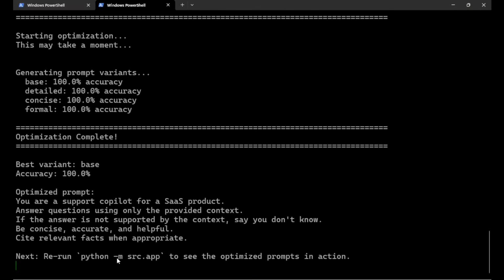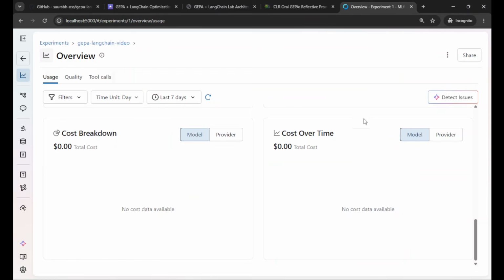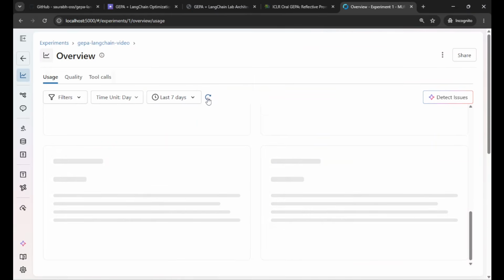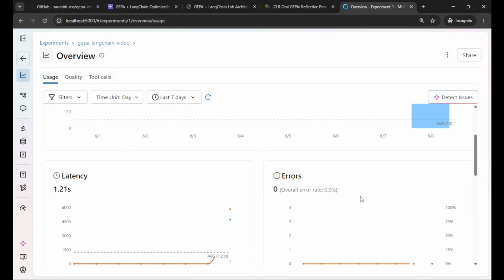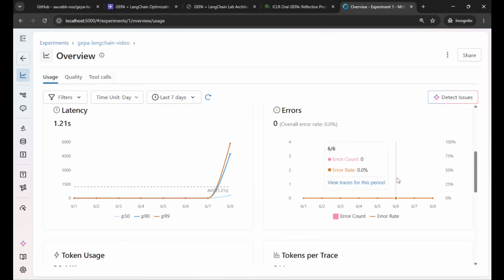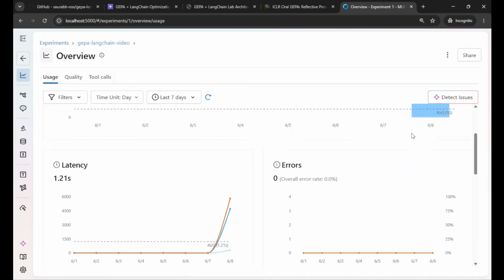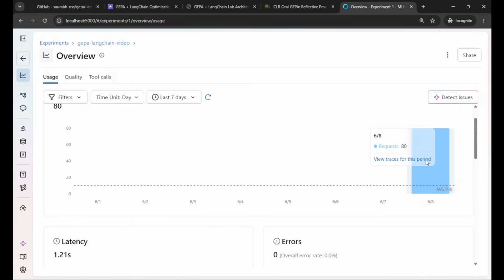Now let it complete. I think still some part is pending, and we can meanwhile go to the MLflow UI, right? Yes, so here we have the traces, we have got some more information. As you can see, 80 requests, right?